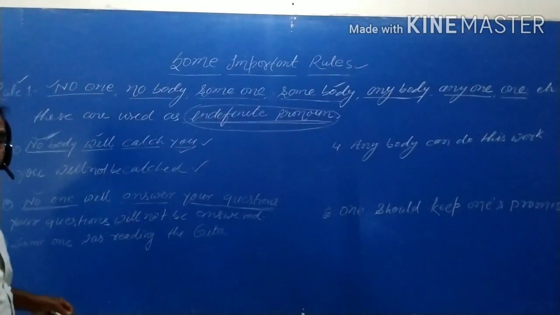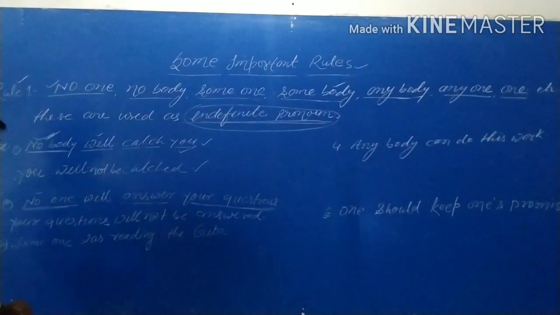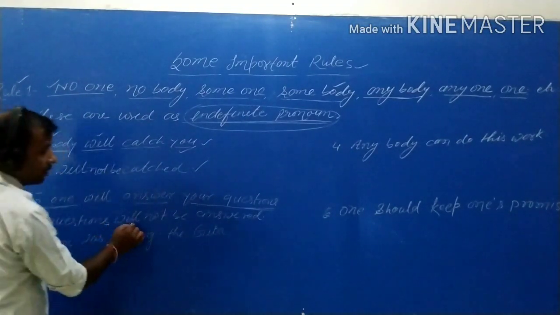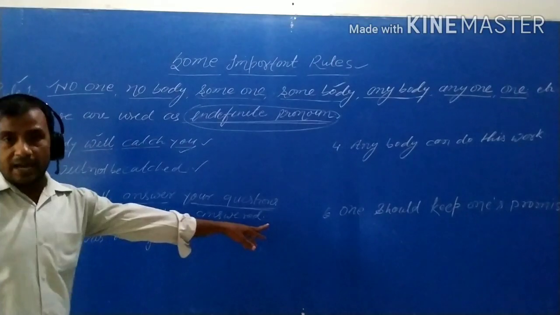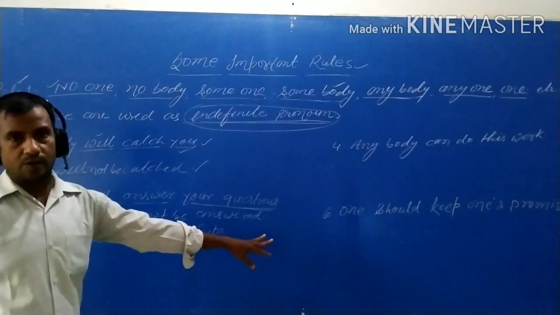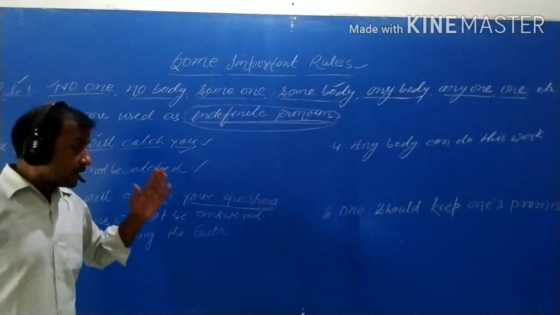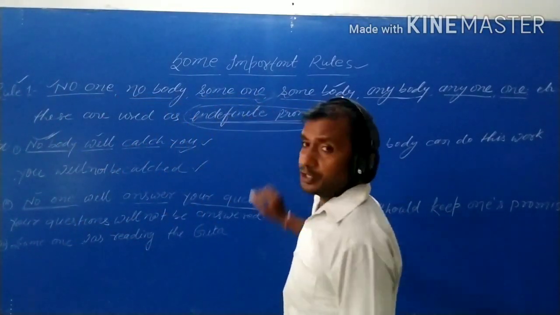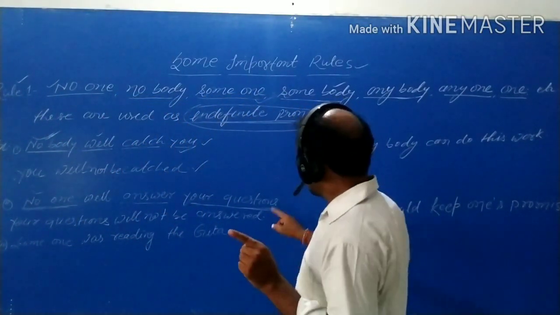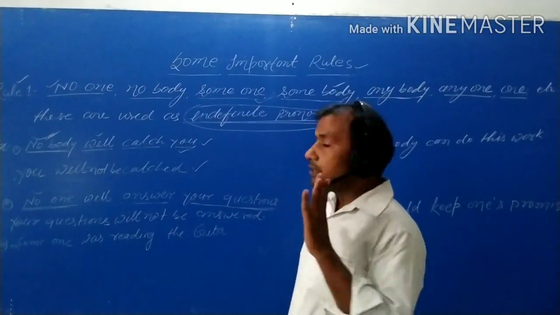We leave it. Your question will not be answered; there is no need to write by no one or by someone. Students, the main focus is that this term isn't used as an object of passive voice.